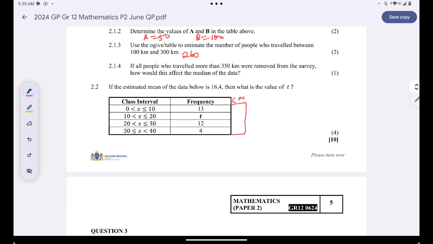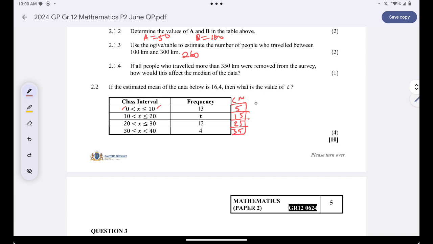My class midpoint, I'll say 0 plus 10 divided by 2, I'll get 5. 10 plus 10 divided by 2, 15. 20 plus 30 divided by 2, 25. 30 plus 40 divided by 2, I'll get 35 altogether.